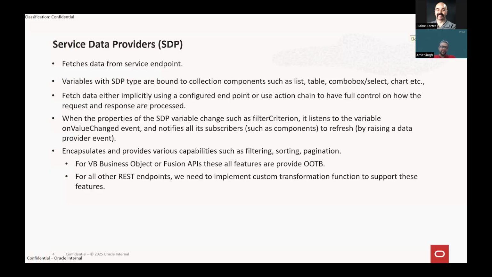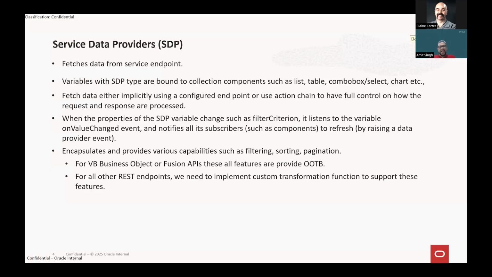So basically, what happens in SDP? Suppose we have used a filter criteria in an SDP, and we map that object to a variable, maybe a filter variable that we create in our VB.